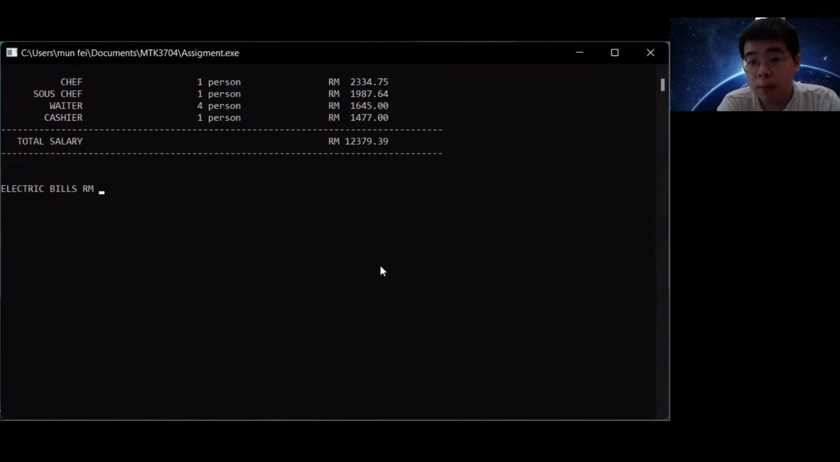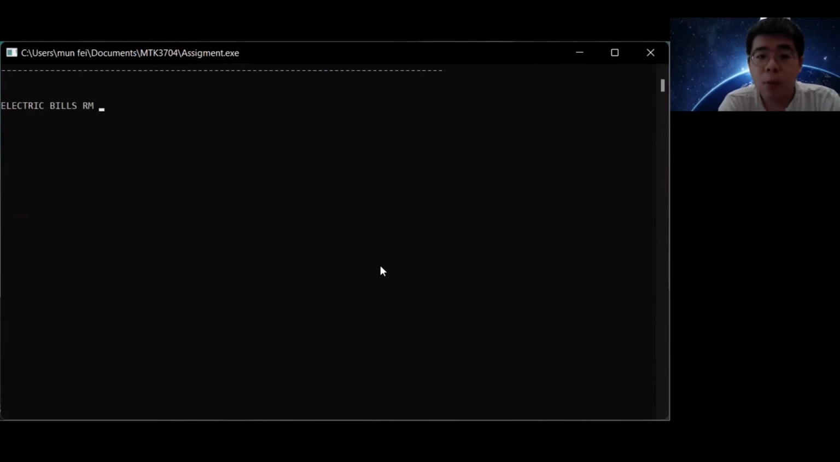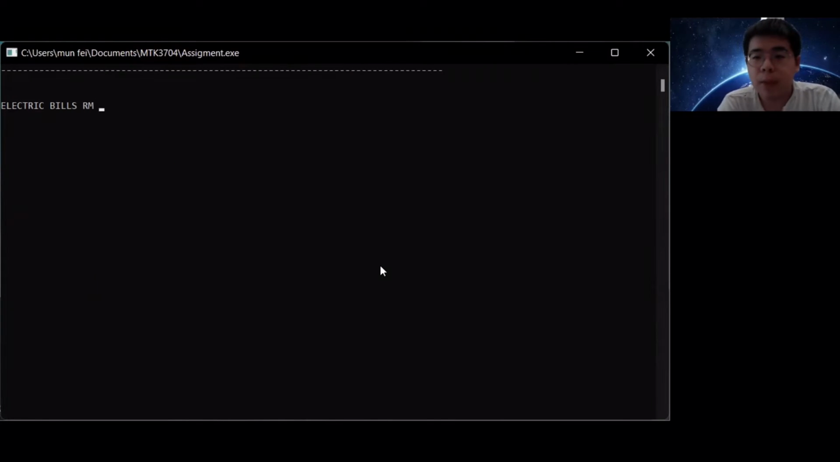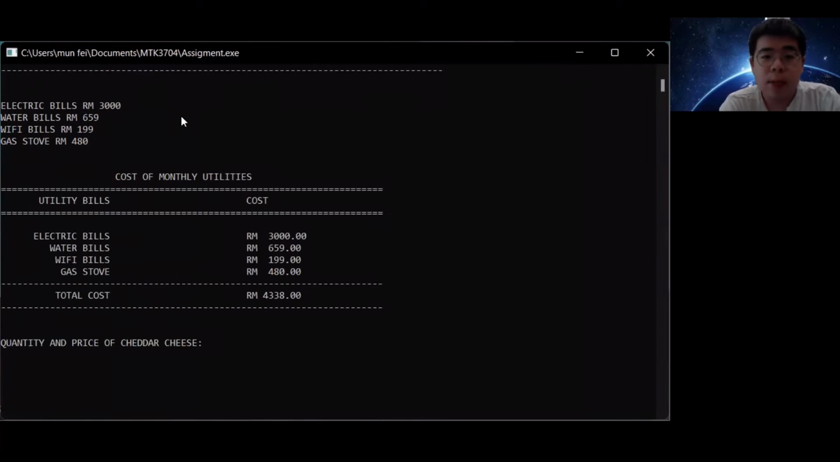So this is the first problem statement, and the second problem statement is the monthly expenses. Just now we calculated the total salary, so we do not need to calculate it again, and now we proceed to the second part of the expenses, which is the monthly utilities. The monthly utilities consist of electric, water, Wi-Fi, and gas. The method is the same as just now. You key in the bills for each utility, like for electric bills we key in 3,000, and so on. After you key in all of the utilities and press enter, you may see the total that you have to pay for the month for the utilities is 4,338 ringgit.